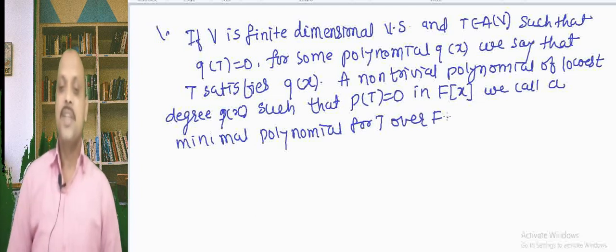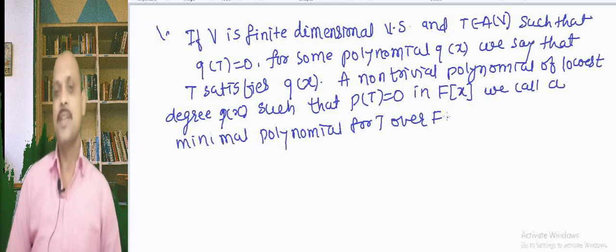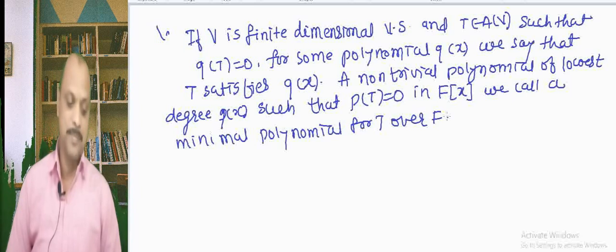So, this is the definition of minimal polynomial. Here in this definition, V should be finite dimensional, T is a linear transformation, and if Q of x is any polynomial such that Q of T is equal to 0, we say that T satisfies Q of x. Whenever there is a polynomial of lowest degree such that P of T equal to 0, this polynomial is called the minimal polynomial.